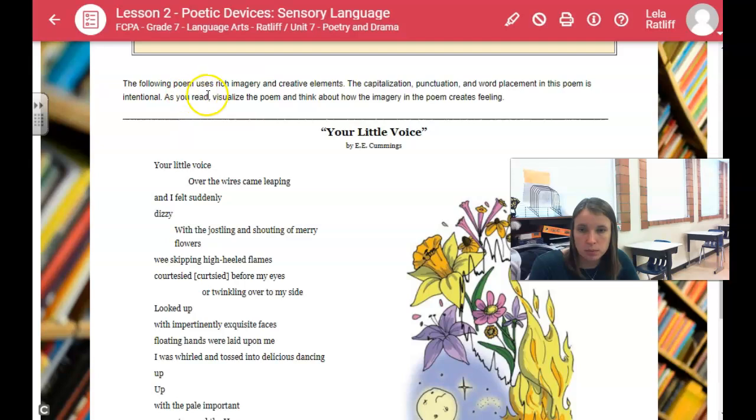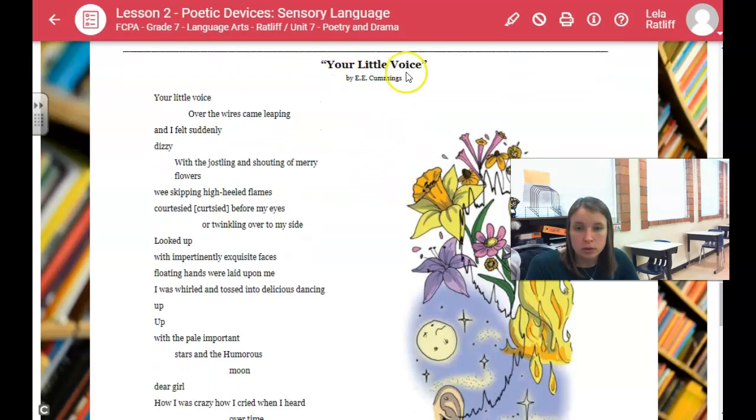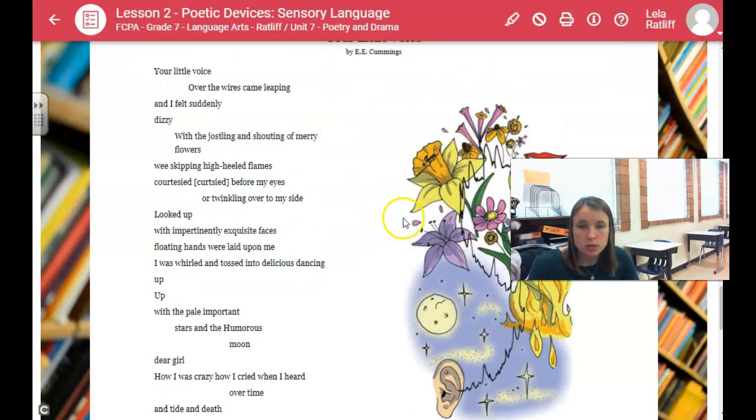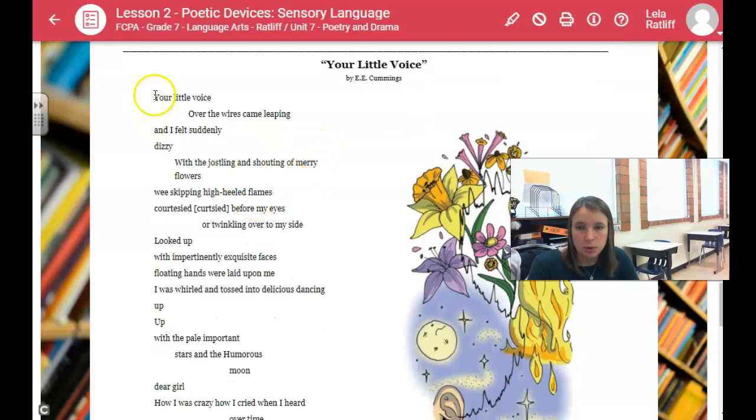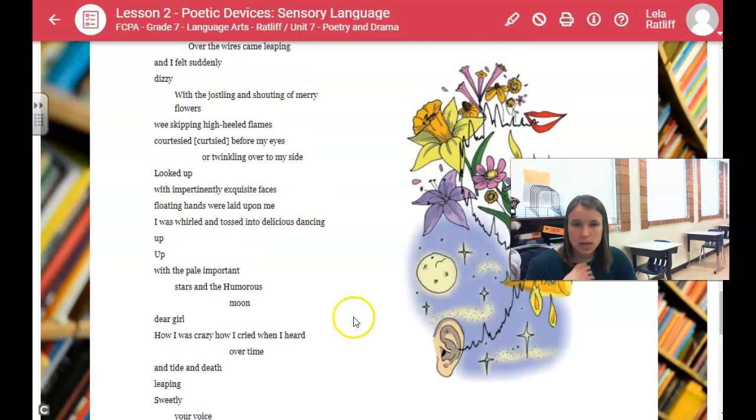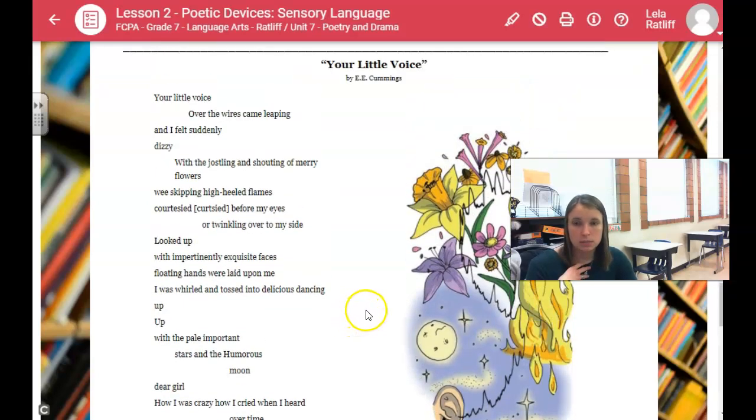It says the following poem uses rich imagery and creative elements. The capitalization, punctuation, and word placement in this poem is intentional. That means they did it on purpose. As you read, visualize the poem and think about how the imagery in the poem creates feeling. "Your Little Voice" by E.E. Cummings. So what they're saying up here is that when you see poems that are formatted like this, with big gaps in certain places, they did it on purpose to help create that image in your mind.